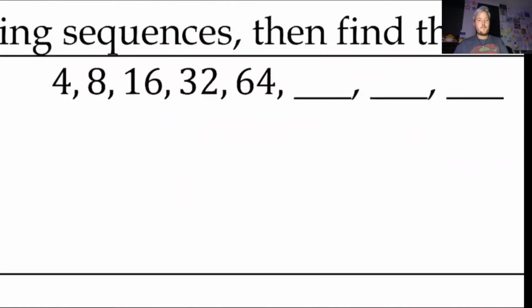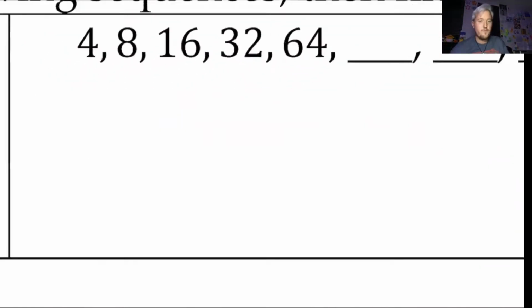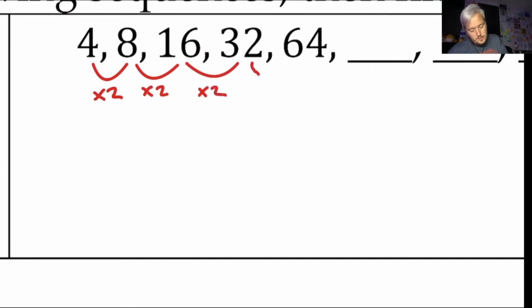For this next one, now we're looking from 4 to 8. Here, you could try to add 4. However, if I go from 8 to 16, that's adding 8. So that's not a constant change. We can't add in this case. So what we have to look at is multiplying. In this case, 4 to 8 would be multiplying by 2, then by 2, then 16 to 32 would also be times 2. So we're consistently multiplying by 2.